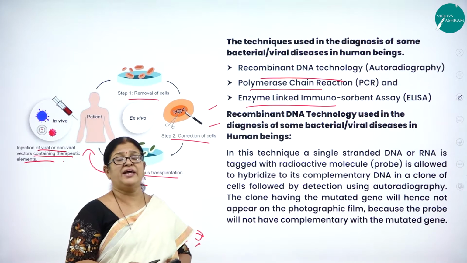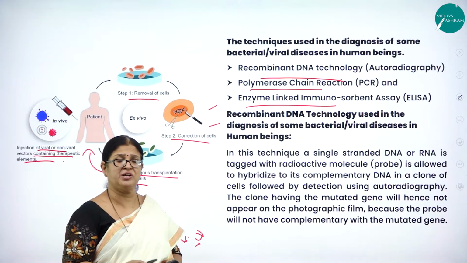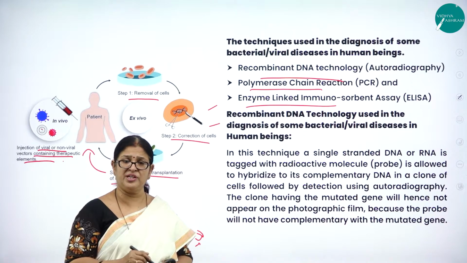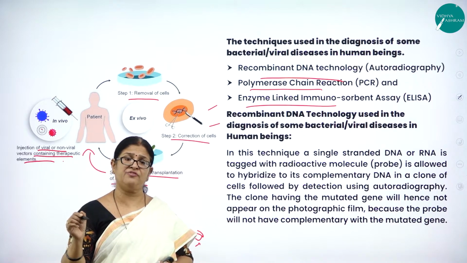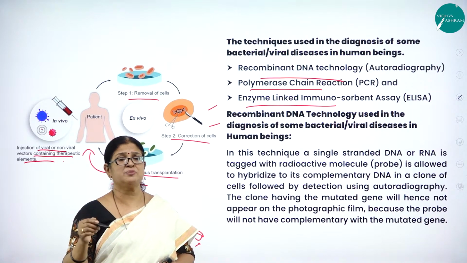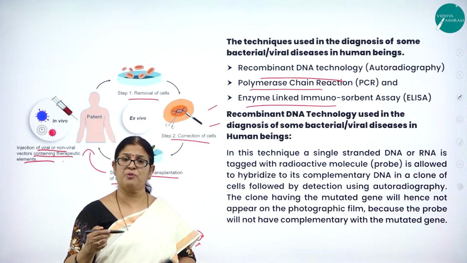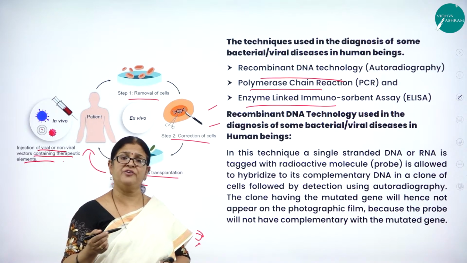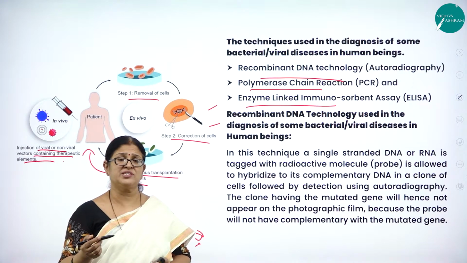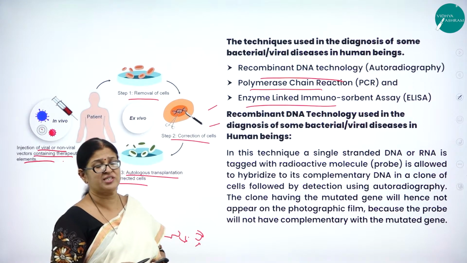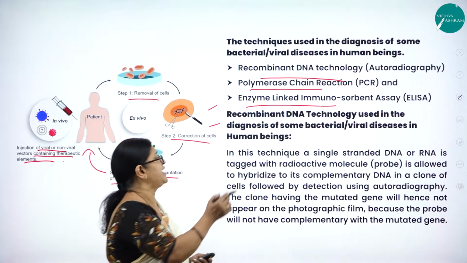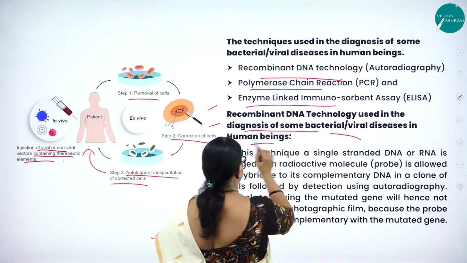For example, if a person's pancreas is not functioning properly and fails to produce sufficient insulin, then we can take the cell gene from a healthy person and transfer it into the diseased person so that the diseased person's pancreatic cells will start functioning properly. That is what has been done in the field of biotechnology, rectifying and correcting malfunctioning cells through gene therapy. So, recombinant DNA technology is used in the diagnosis of some bacterial and viral diseases in human beings.